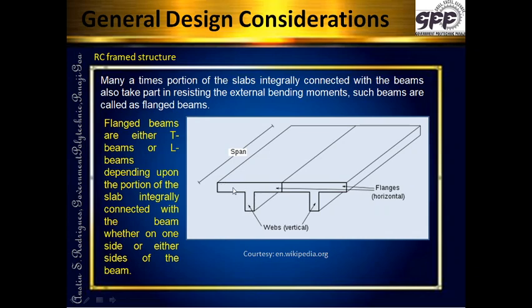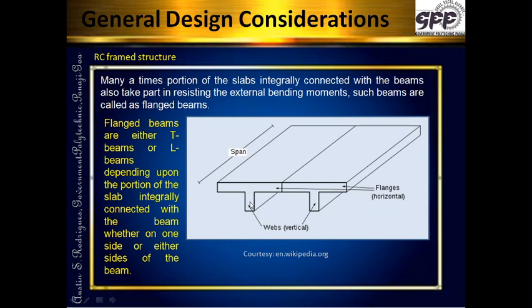If this portion of the slab is cast integrally with the beam, and it acts together to resist whatever bending moment will be coming on this, then this particular beam, look at the shape of this particular beam, will be known as a T-beam.